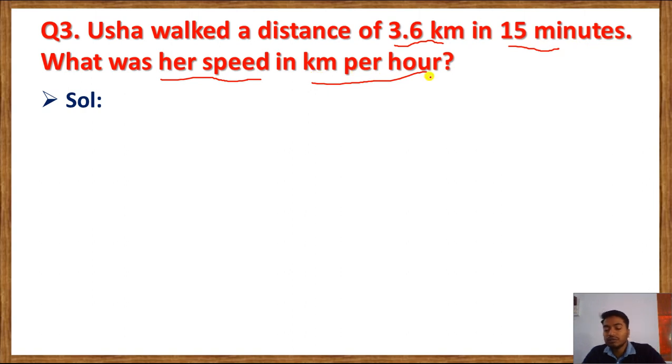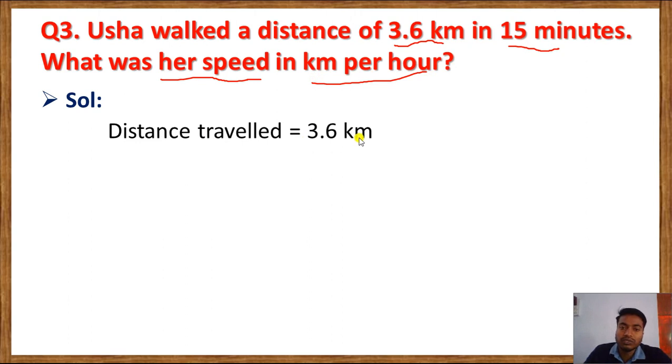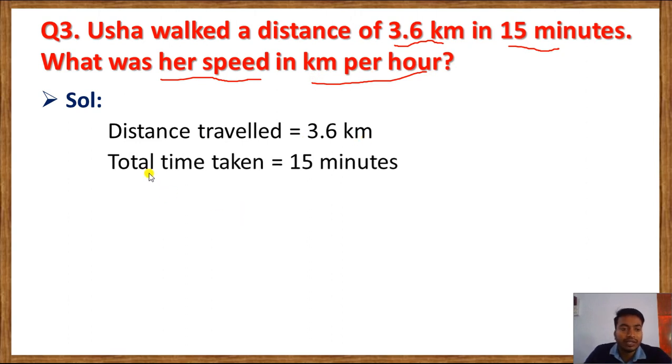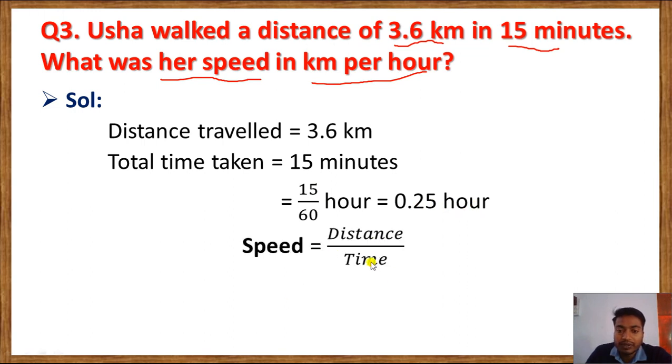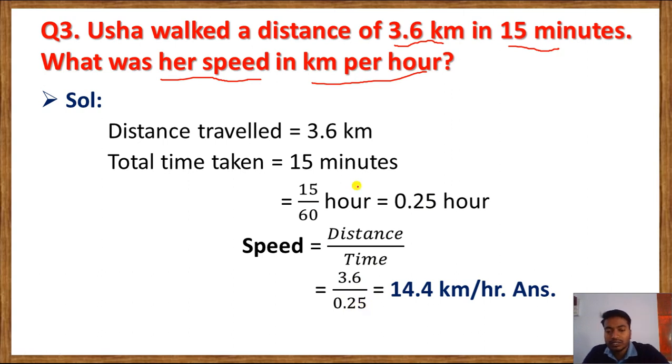Let's solve. Distance travelled equal to 3.6 kilometer. Total time taken equal to 15 minutes. We can convert 15 minutes into hours by dividing by 60, so we'll get 0.25 hour. Now we have to find out the speed. Speed equal to distance by time. Now use the value: 3.6, this is the distance, divided by 0.25. Let me solve.